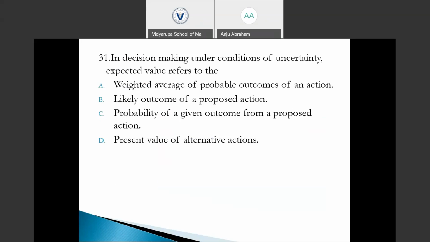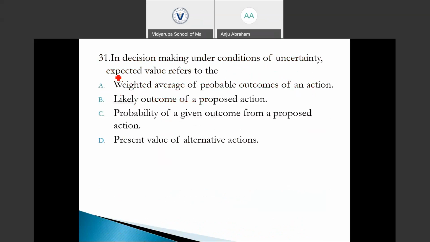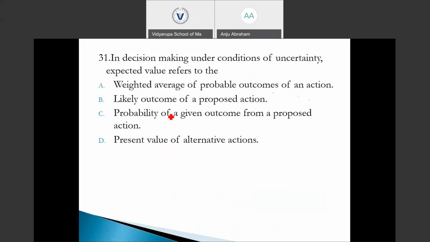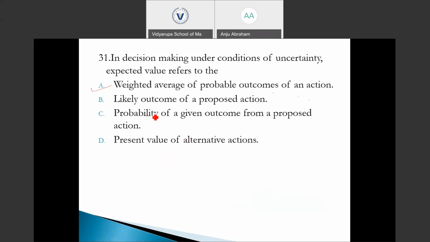Option A. Let's check. Option A is the right answer, because it's a weighted average of the probable outcomes of an action. We multiply the possible outcome from an action with its respective probability to find the expected value. Option B says the likely outcome of a proposed action, which is not the expected value.